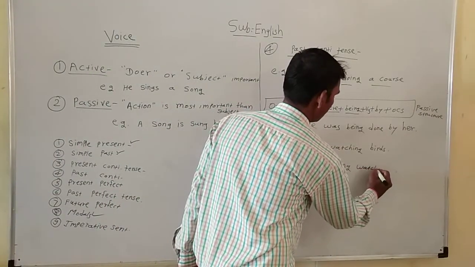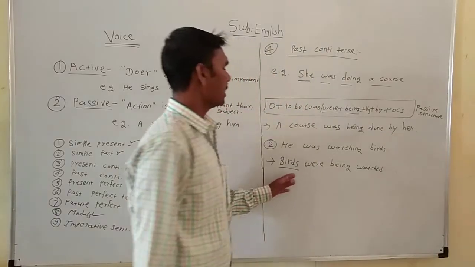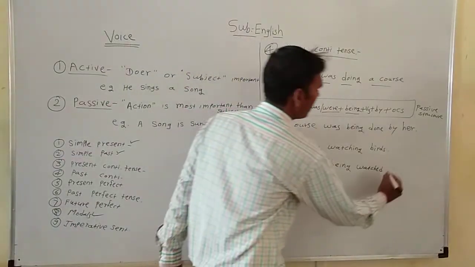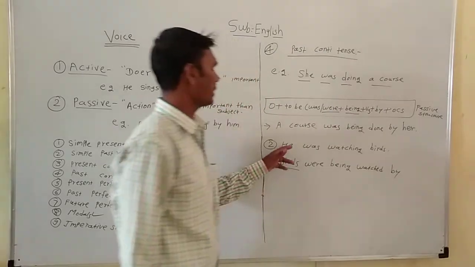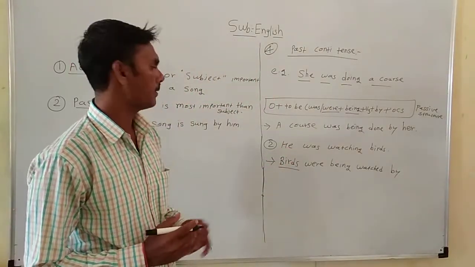Birds were being watched by, then the objective case of the given subject.